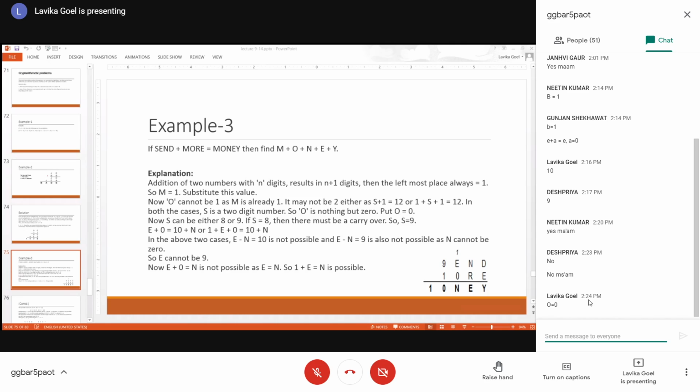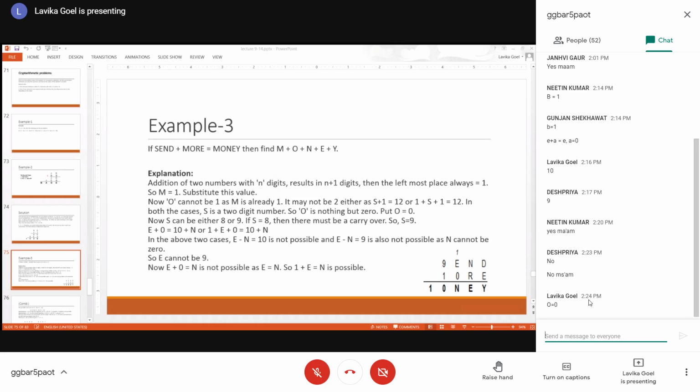Now, if I'm saying S plus 1 should give me 10, S should be 9. Otherwise, if S plus 1 plus the carry should give me 10, then in that case, S should be 8, right? So there are only two possibilities, S is 8 or 9. Now, can it be possible that there is a carry? Basically, there should be a carryover in that case. So can it be possible that there is a carryover to S?